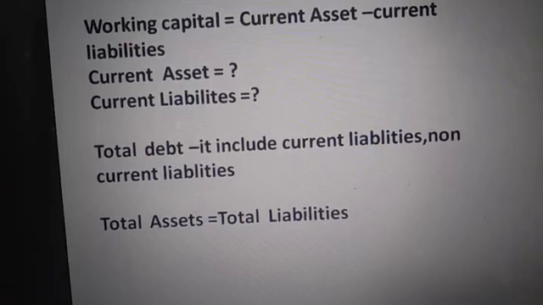Total debts, DBT, we do not pronounce it as debts. What we pronounce is debt. It includes all the current liabilities and non-current liabilities. Okay, last but not the least, total asset. At last, when we have made the balance sheet, what we have done in the balance sheet at last is that total asset is equal to total liability.